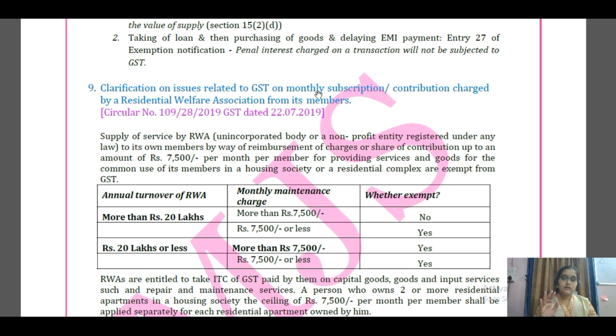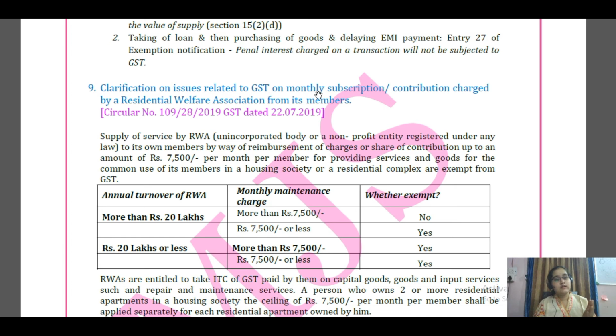Suppose the turnover of the RWA, the Resident Welfare Association, because they need to discharge GST, they will be registered. If the turnover is more than 20 lakhs and the charge for maintenance is more than 7,500, then they are not exempted. But if their turnover is more than 20 lakhs but they're charging 7,500 or less, then exemption is still available.